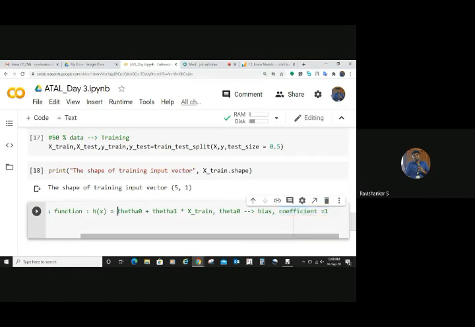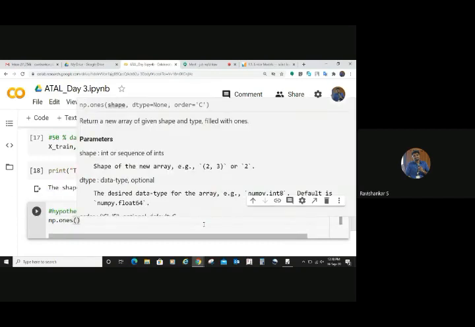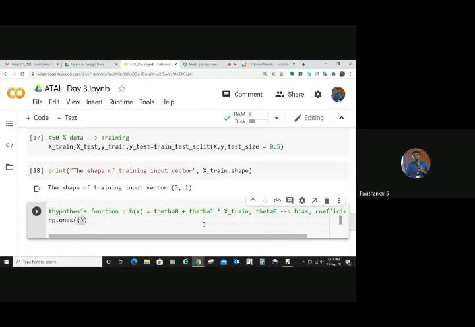So in order to have this hypothesis, you need to have the x vector tuned in such a way that it has the coefficient 1 along with the x prime. That's what we are going to do now. How will you do it? There is a function available in NumPy called np.ones. For example, if you put np.ones of 10, 1, it will generate 10 ones.